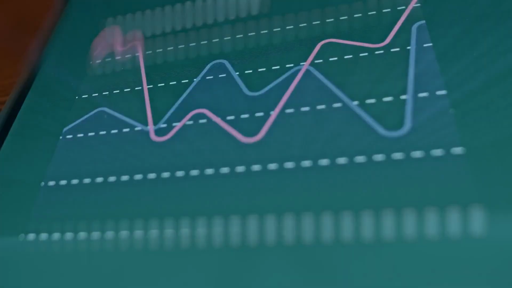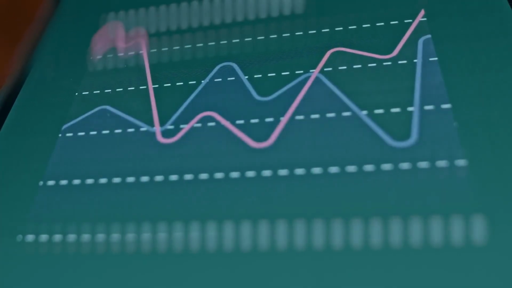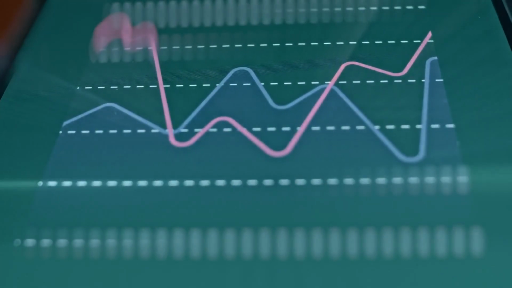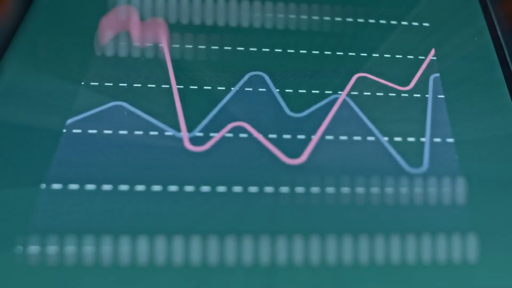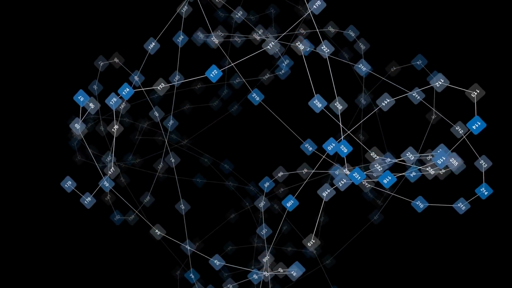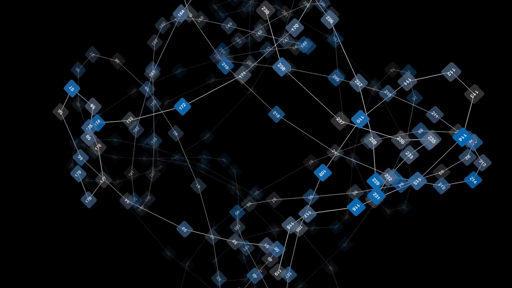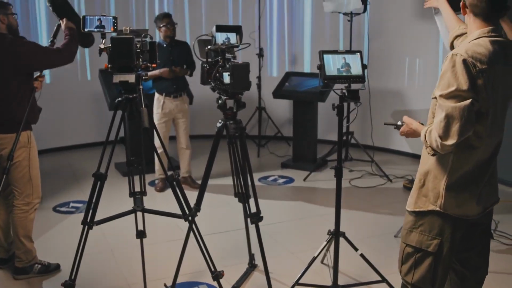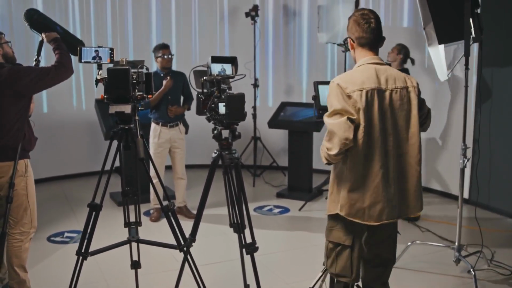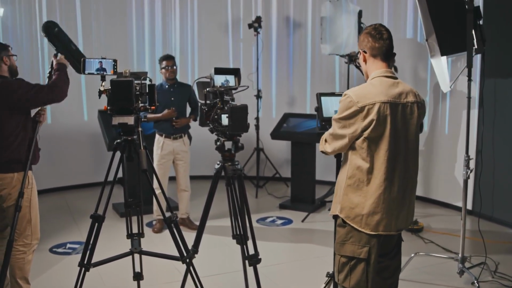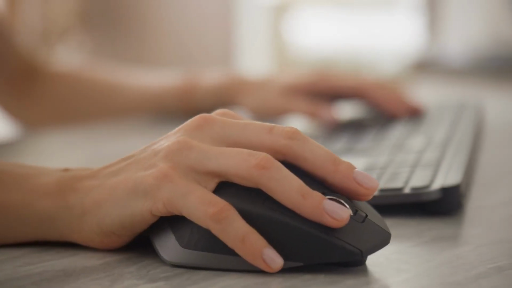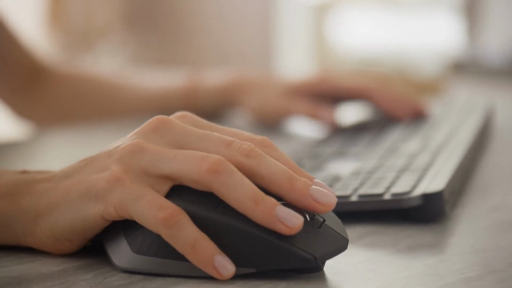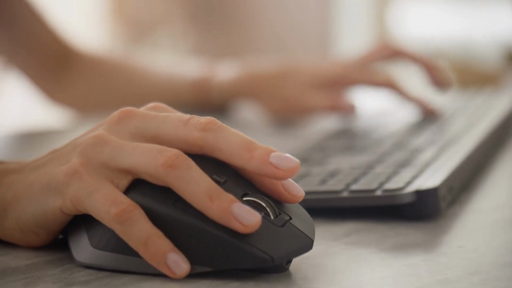creator burnout. Do not sleep on the analytics features either, because Vizard tracks performance so the AI learns what actually resonates with your specific audience. That feedback loop is exactly what turns this tool from just a helpful utility into an essential engine for your content operation. If your original video has multiple camera angles, Vizard can often smartly switch between them to keep the visual interest high throughout the clip. And if you ever needed that super fine-grained control, you can always export your work to a more advanced editor, though most creators stay right here.